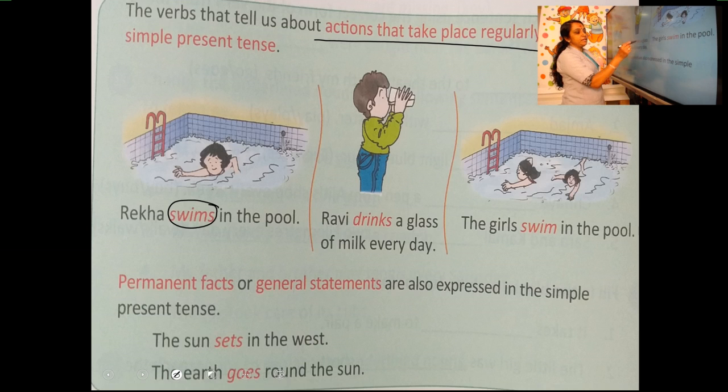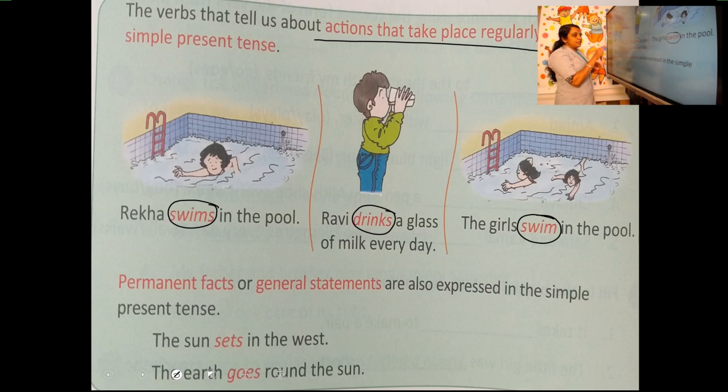Ravi drinks a glass of milk every day. What is the verb here? Drinks a glass of milk. The girls swim in the pool. What is the verb here? Swim. So these sentences show the action that happens every day, or the action that happens at that particular time.